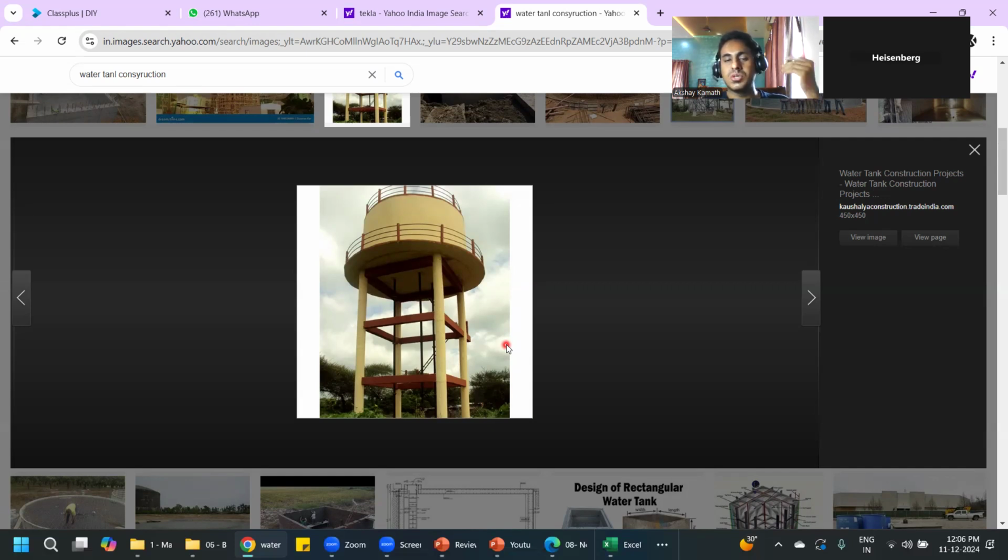Of course he got that job. If he had not got into it, he could have become a very good structural engineer, and he would have been earning around 1 lakh rupees per month. 1 lakh rupees is not possible in a government job initially. If you are an AE, you can expect a salary of around 65, 70,000 rupees. If you become a junior engineer, around 55,000. If you become an AEE, around 80, 85,000. But from AE to AEE, it will take around 5, 8, 10 years of experience.